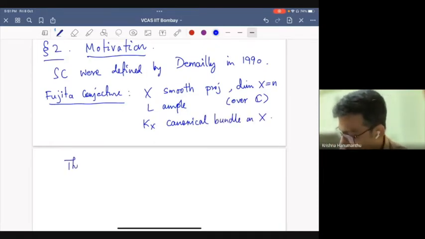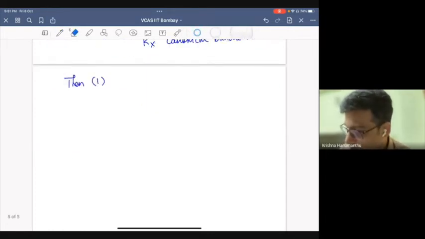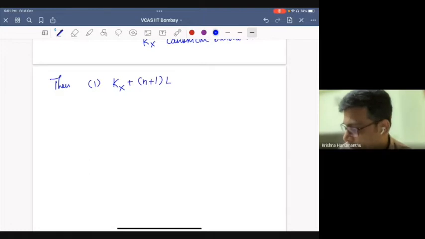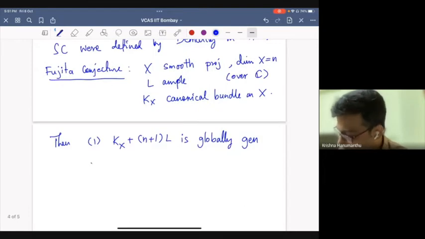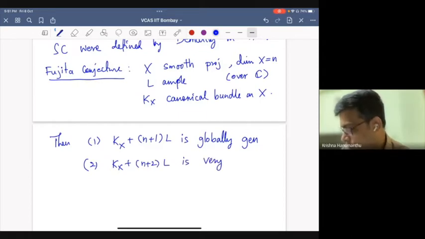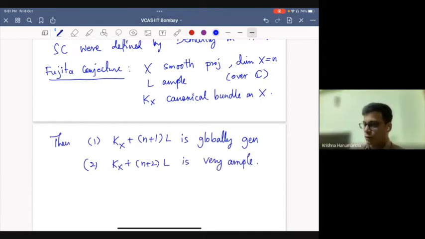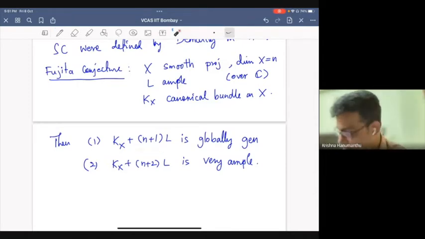So then the Fujita conjecture has two statements. The first statement is that K_X plus (n+1)L is globally generated. And the second statement is that K_X plus (n+2)L is very ample. Once it is so for n plus 1, these are called adjoint bundles. Once this is true for n plus 1, it is true for any number bigger than n plus 1. Similarly, once this is true for n plus 2, it is true for any number bigger than n plus 2. So this is a conjecture that existed for several years.